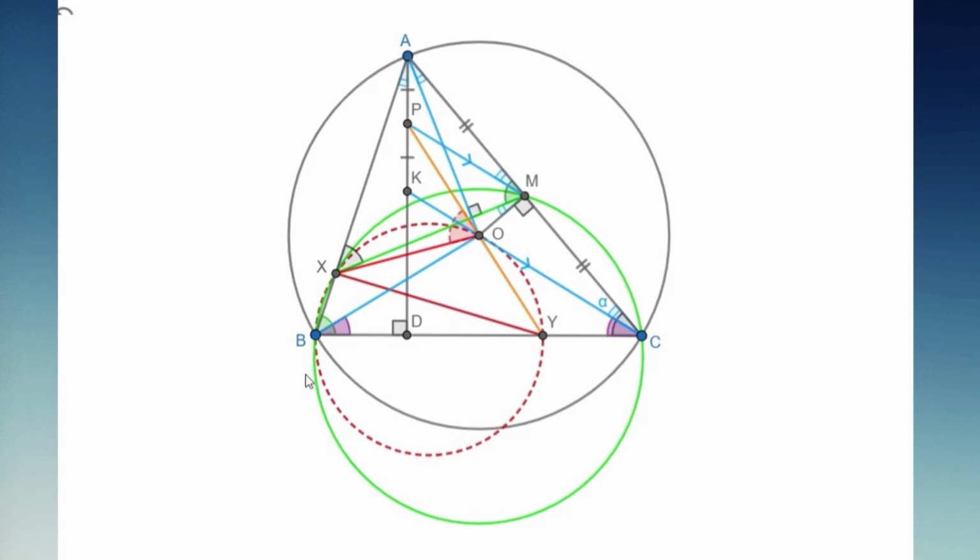Let's work on the approach to prove POX equals B first.